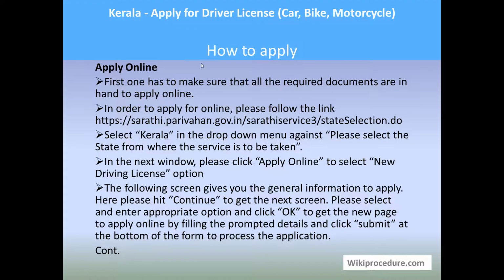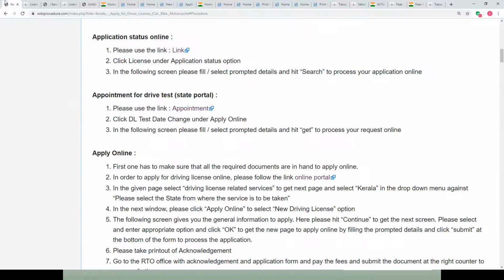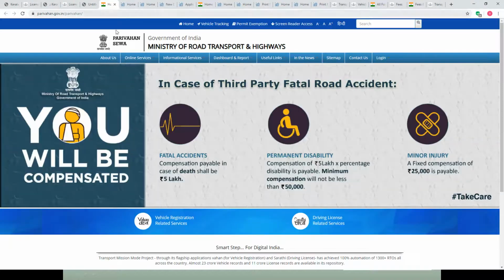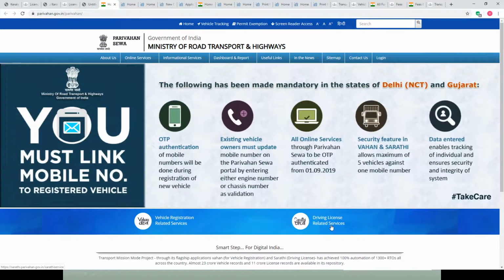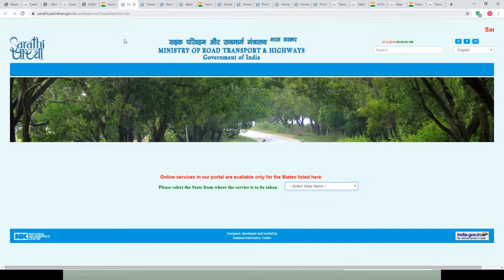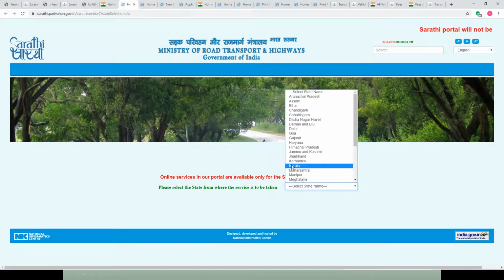Apply online is through the Parivahan portal. You should make sure that you have all the required documents which are scanned and keep it in a folder for applying. The Parivahan link, which is provided in our wiki procedure page, will be useful to reach this home page, where user has to select the driving license related services option. Once you click on this option, you will get a new page where you have to select the state from the drop down menu. Select Kerala.